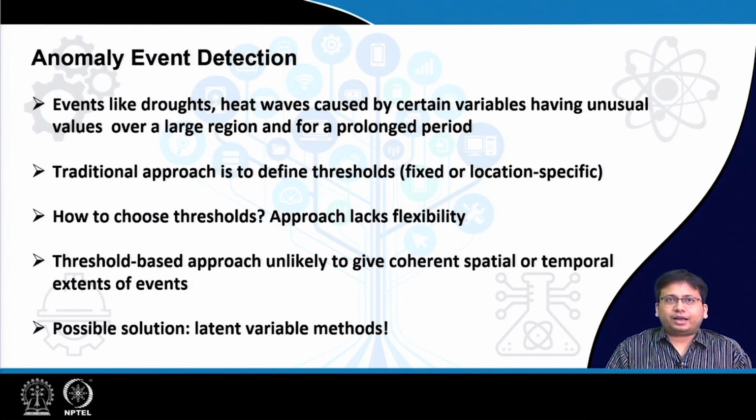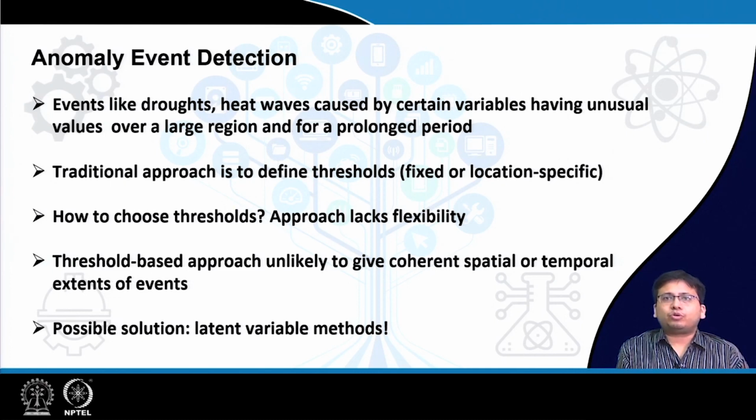The traditional approach to identify such events is by defining thresholds, which might be fixed or universal or location specific, and then identifying when and where the variable in question exceeded those thresholds. But the question then arises about how to choose these thresholds. That approach always lacks flexibility. Whichever threshold you choose, however you choose, it will always be debatable. And besides, the threshold based approach is unlikely to give coherent spatial or temporal extents of the events.